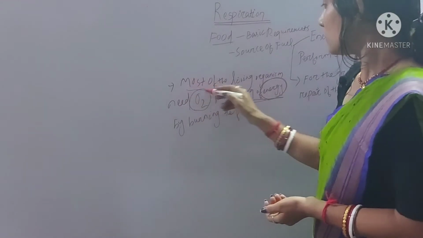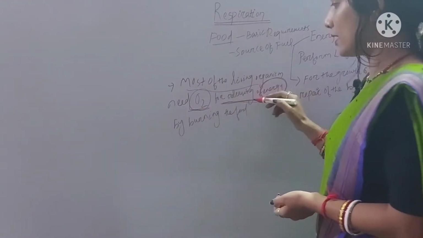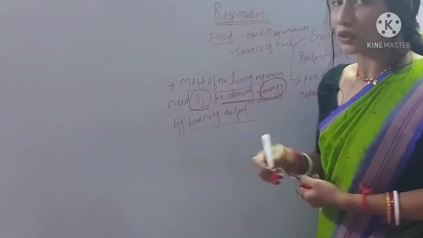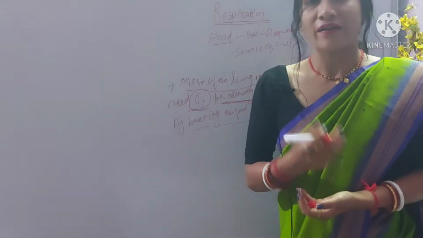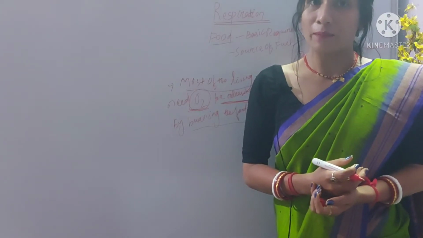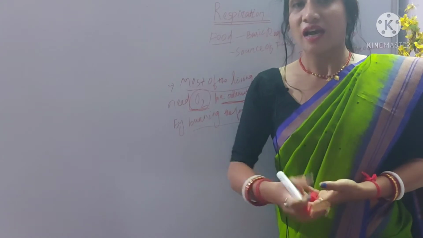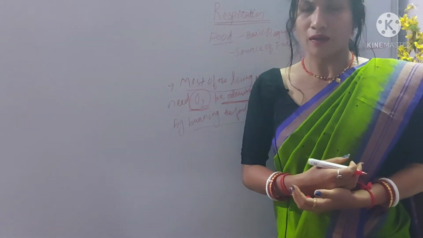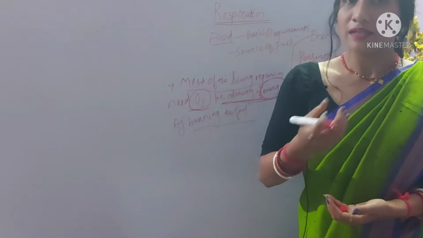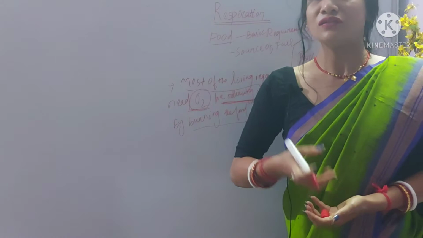So most of the living organisms need oxygen for releasing energy by burning the food, or oxidation of the food. So what is respiration? Respiration is a biochemical process in which energy is released by burning the food. You have to write like this: respiration is a biochemical process in which the energy is released by burning the food.